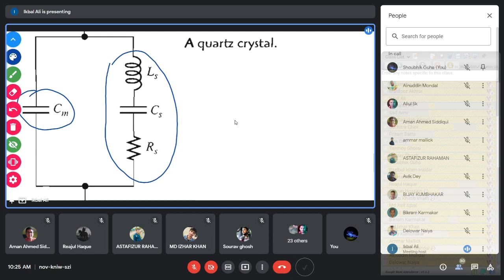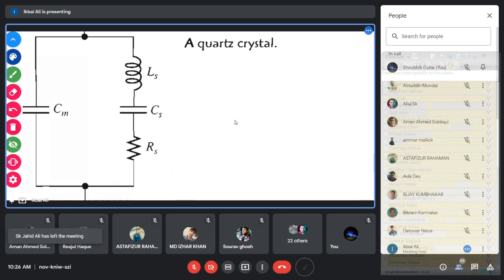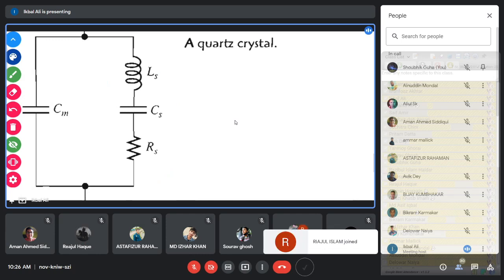What happens to the parallel LC circuit? The current becomes minimum at the resonating frequency, and the impedance becomes maximum. So that is opposite of the series resonant circuit. You have learned this in the electrical classes, so we will not discuss it, but the main fact is that the crystal, due to this type of equivalent circuit, has a series resonant frequency as well as a parallel resonant frequency. We will discuss these things slightly.